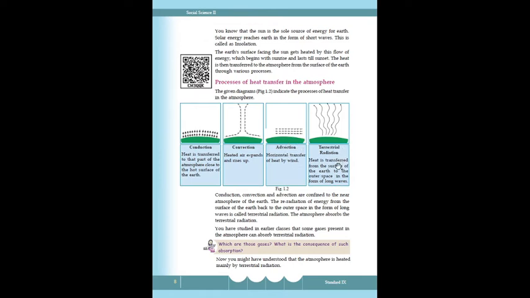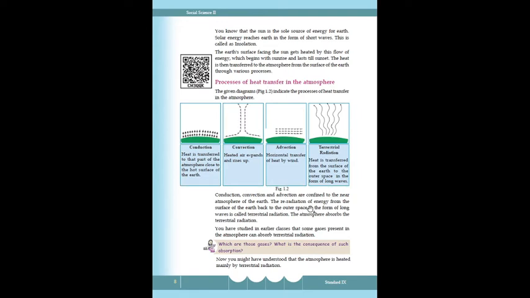And terrestrial radiation: heat is transferred from the surface of the earth to the outer space in the form of long waves, to outer space, is called terrestrial radiation. Conduction, convection and advection are confined to the near atmosphere of the earth. Near the earth the temperature increases.